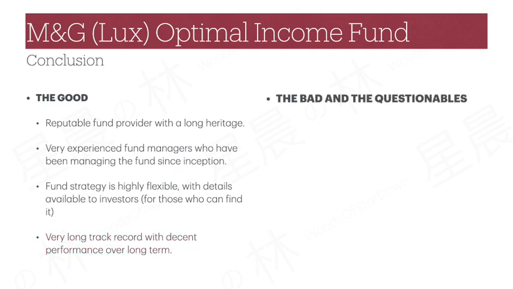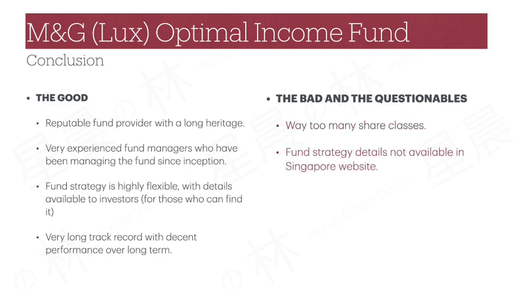Let's talk about the bad and the questionable stuff next. The fund has way too many share classes. I always believe share class management is a product development problem and has nothing to do with the fund managers or the fund strategy. So the M&G product development team should think this through and simplify the offerings instead of complicating it for investors. The information of the fund strategy in the Swiss website can be easily made available for other country websites. So why not?